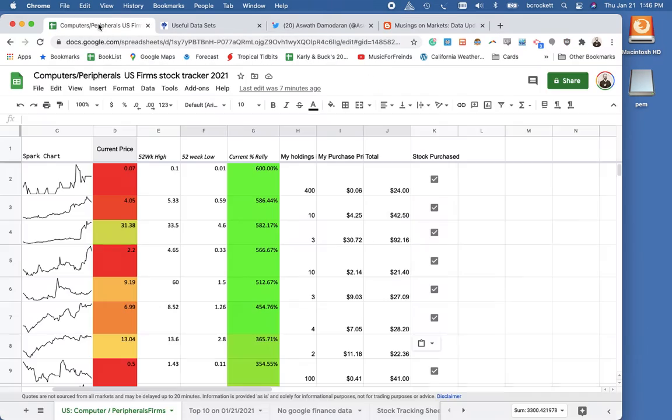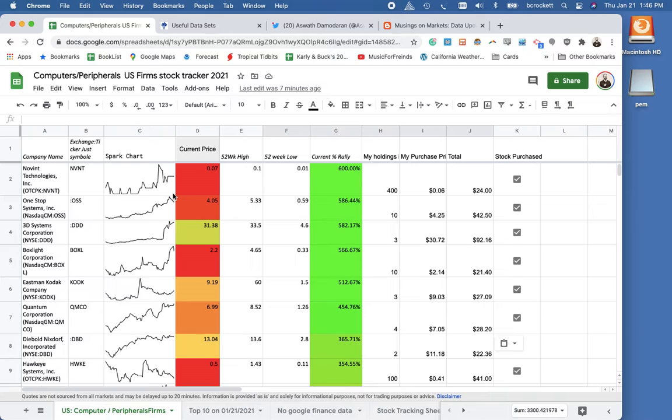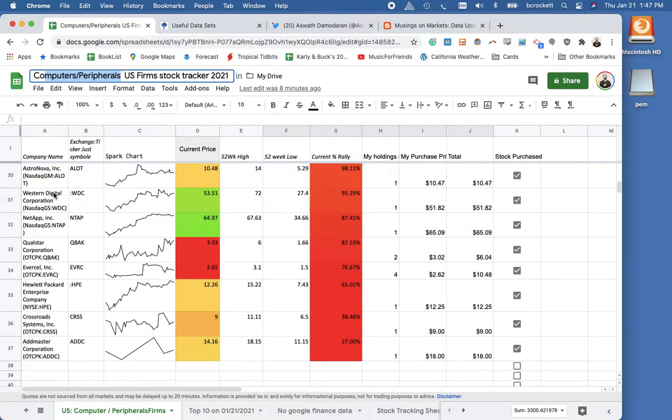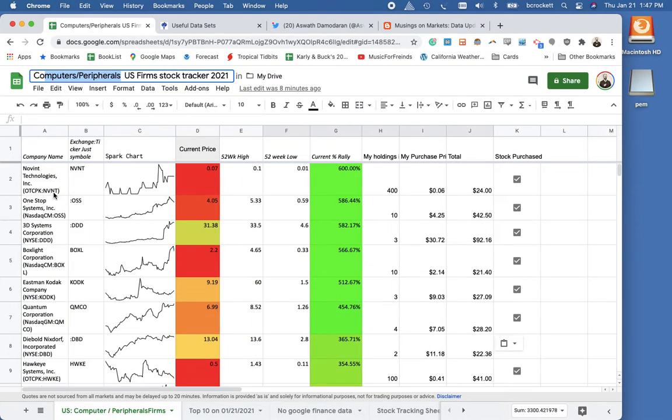So what I did with this activity is I took a category from one of the data sets on Dr. D's site, and this one is the category that had the second most growth in 2020, and it was the computer peripherals category. So we can see that I pasted all the companies into this Google sheet.